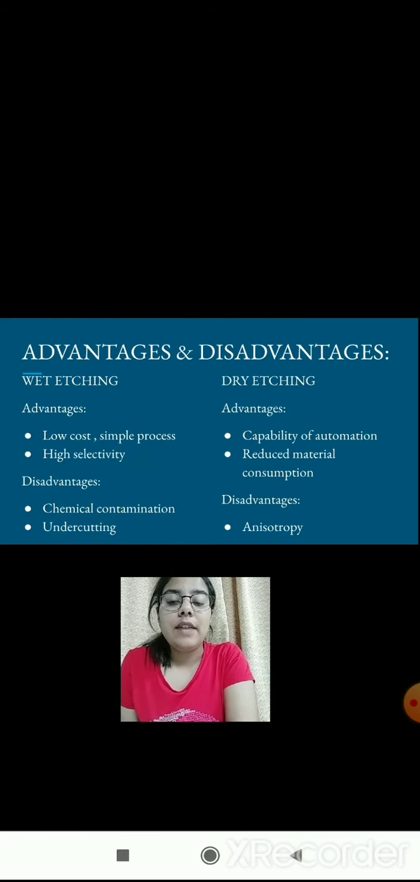Then we discuss the advantages and disadvantages of etching. In case of wet etching, the advantages are high selectivity, and it is a low cost and simple process. Its disadvantages are chemical contamination and undercutting. In case of dry etching, the advantages are that it has capability of automation and it reduces material consumption. Its disadvantage is anisotropy.